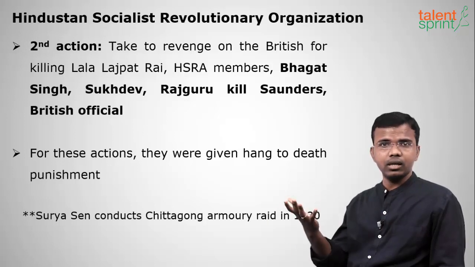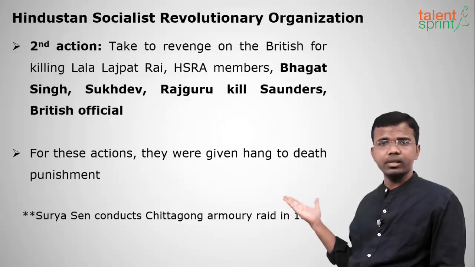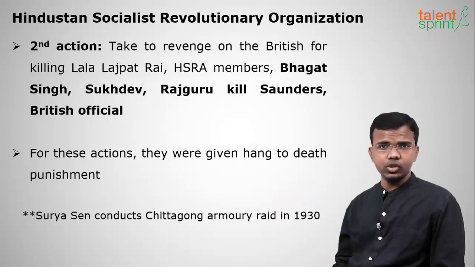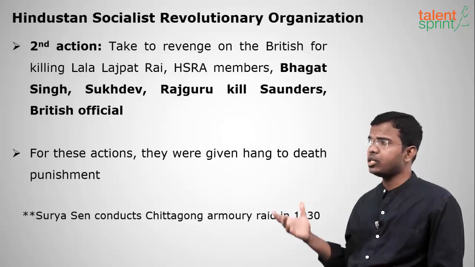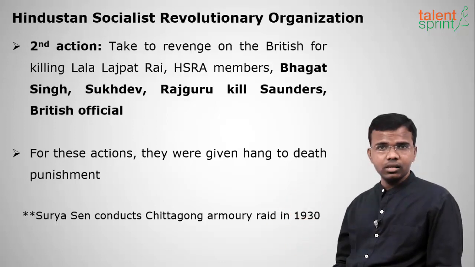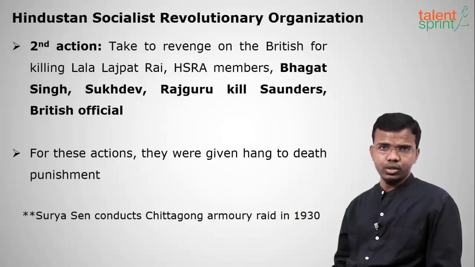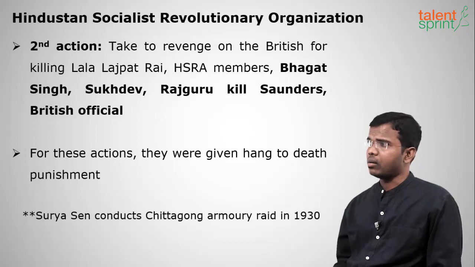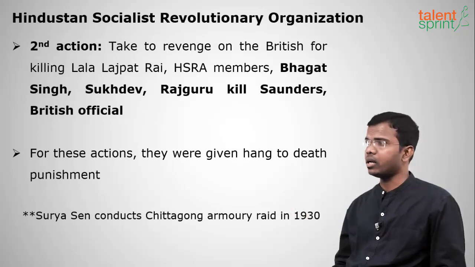For these 2 actions, the HSRA people were given the death sentence by hanging.